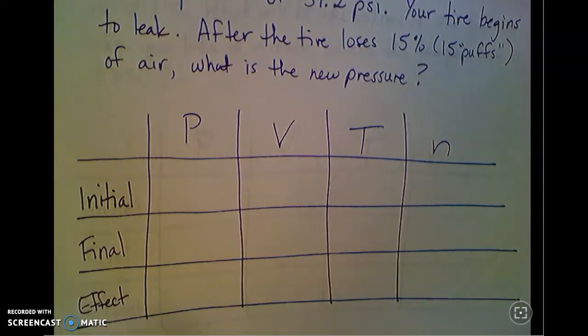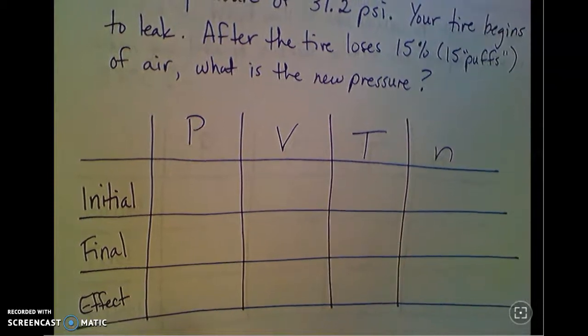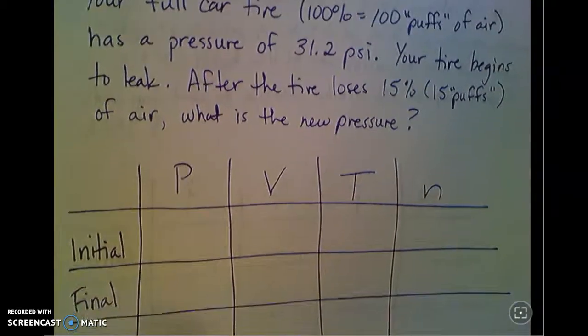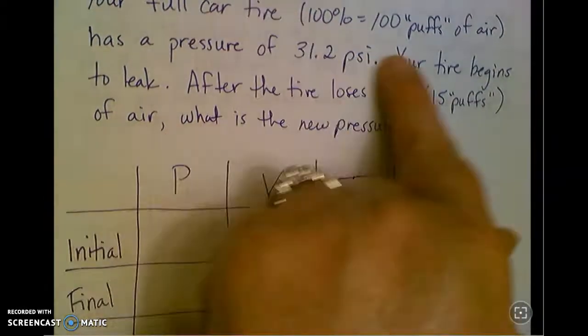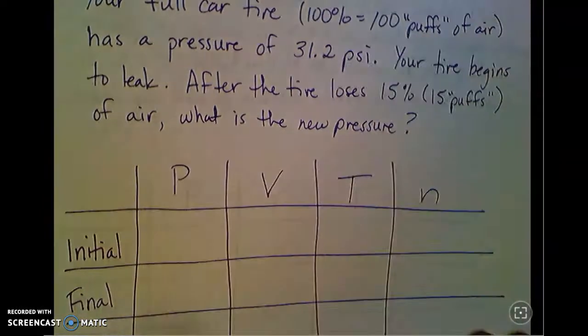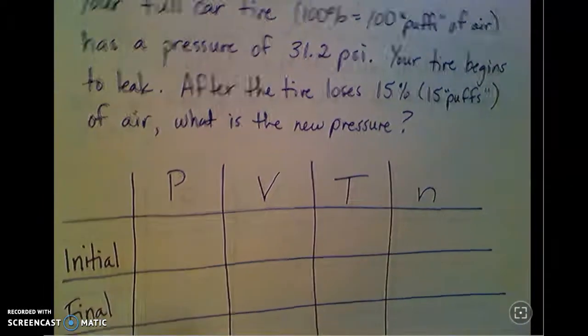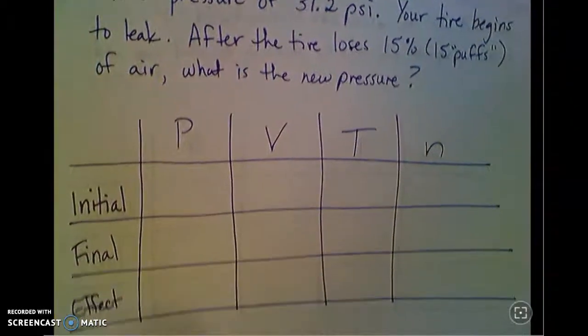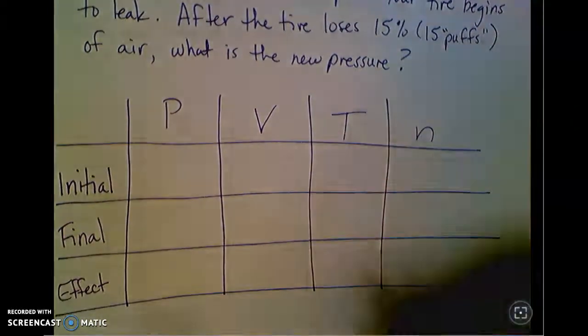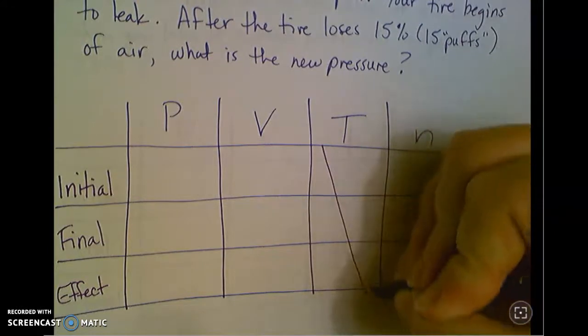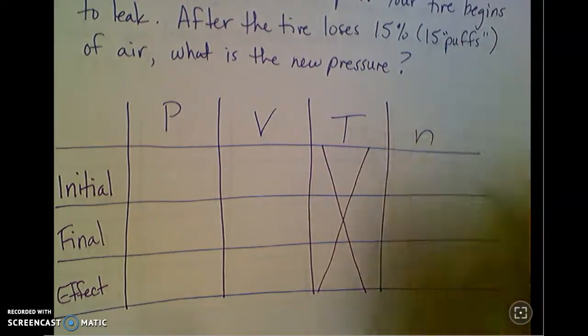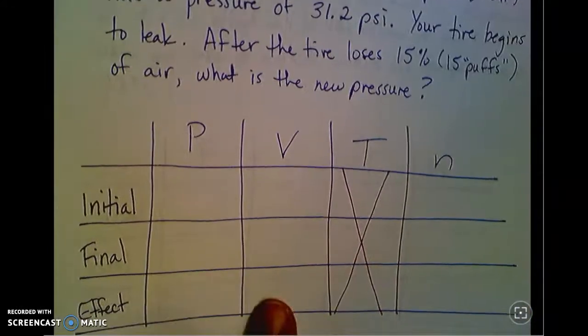that these changes have. So with this one, we're talking about the number of particles and the pressure. It doesn't say anything at all about the temperature, so I'm going to mark out that column. It doesn't say anything about the volume.